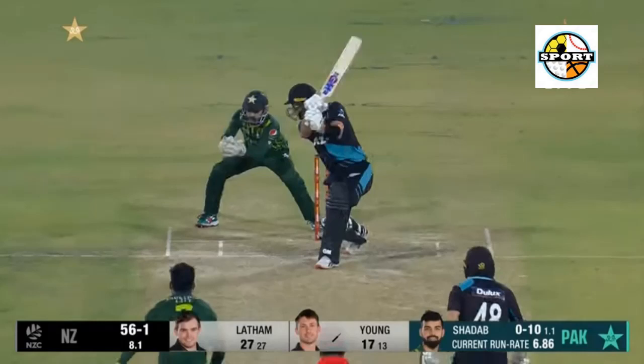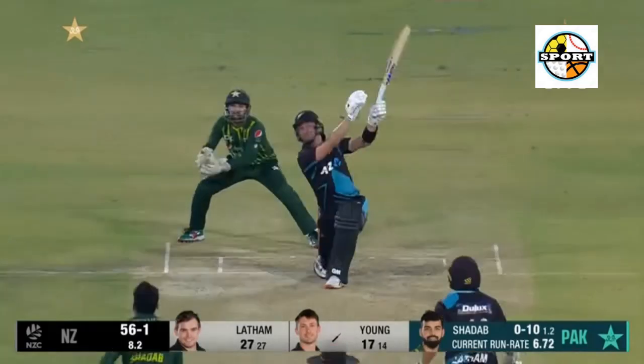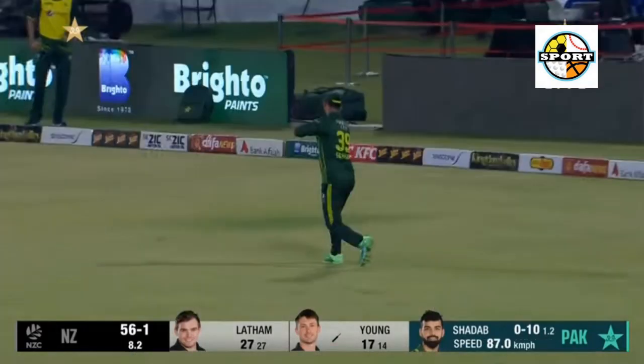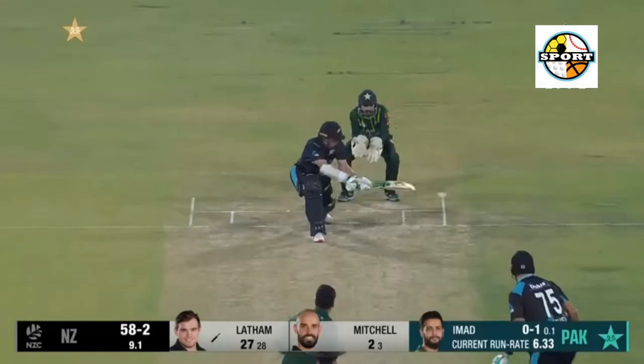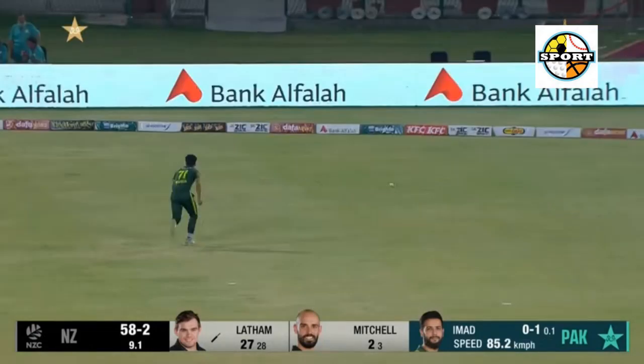17.1, Milne to Iftikhar Ahmed, 6. Is it happening, Pakistan? That's a friendly full toss on the pads. Iftikhar Ahmed sends it the journey over fine leg. Poor ball and put away with ease. Iftikhar Ahmed is batting like a dream.